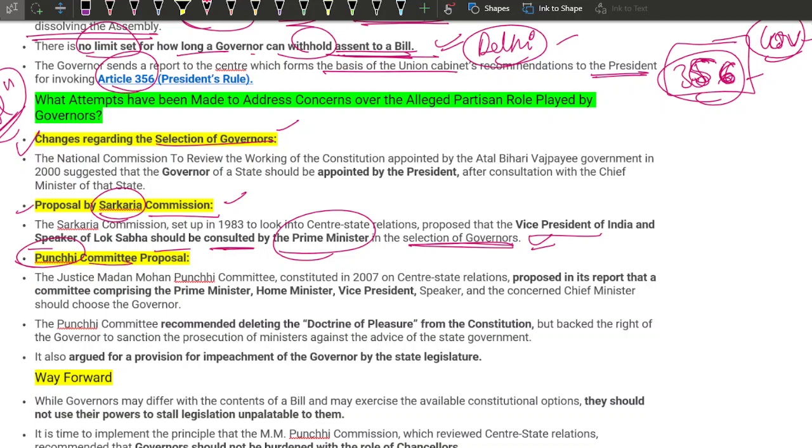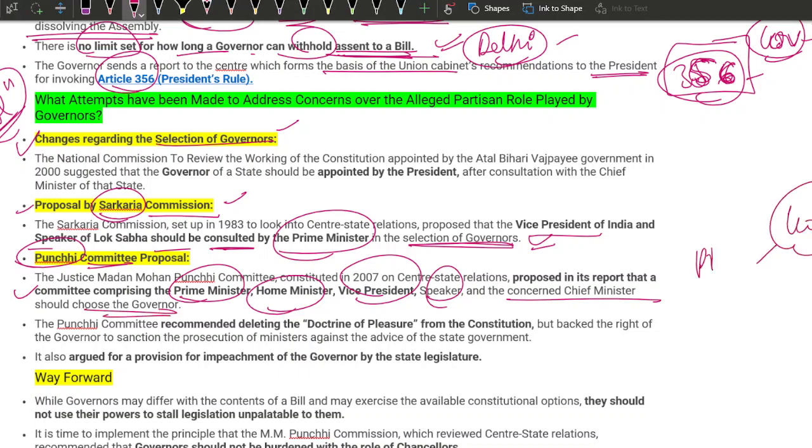The Punchhi Commission proposed in its report that a committee comprising the Prime Minister, Home Minister, Vice President, Speaker and the concerned Chief Minister should choose the governor. So the governor should be chosen by the Prime Minister, Chief Minister, Speaker, Vice President, President and the Home Minister. 1, 2, 3, 4, 5, 6. Six people should choose the governor for a state.